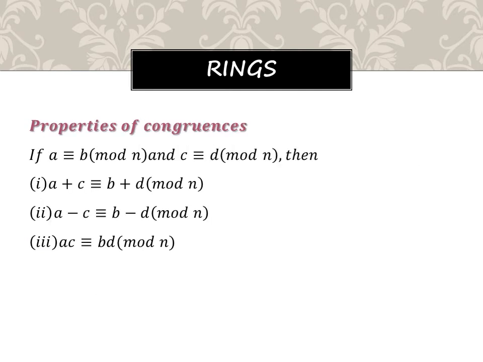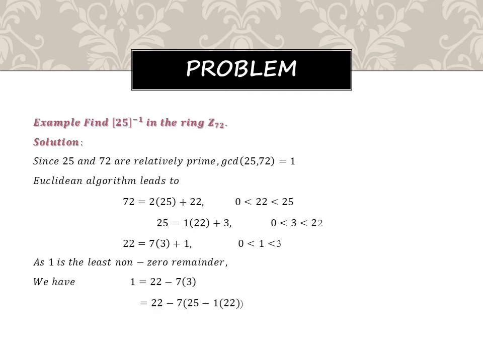Some properties of congruences. Even in number theory we have discussed many problems and definitions like that. So if a is congruent to b mod n and c is congruent to d mod n, we can add, subtract, and multiply the left hand side as well as the right hand side of these. So that is what we have done here.